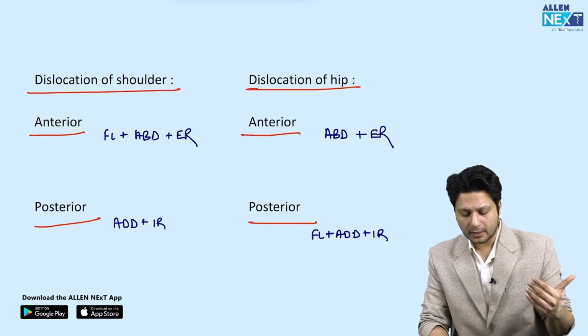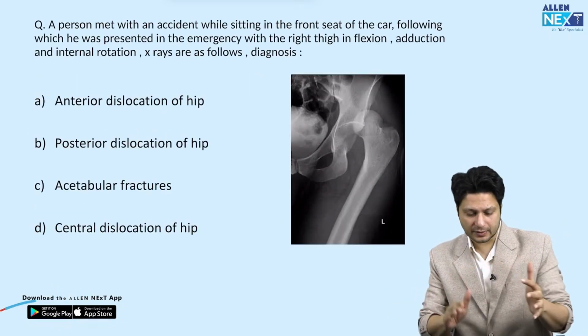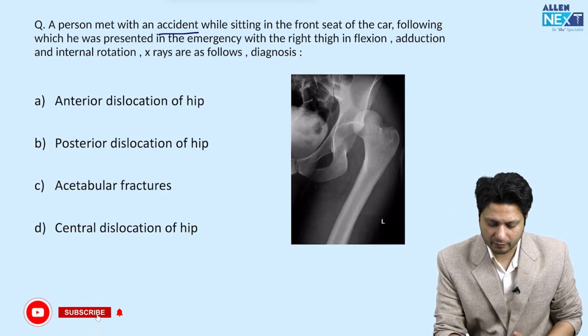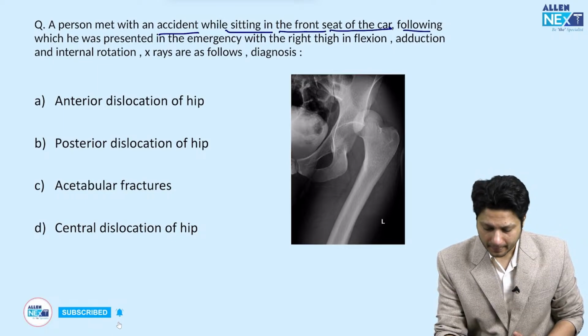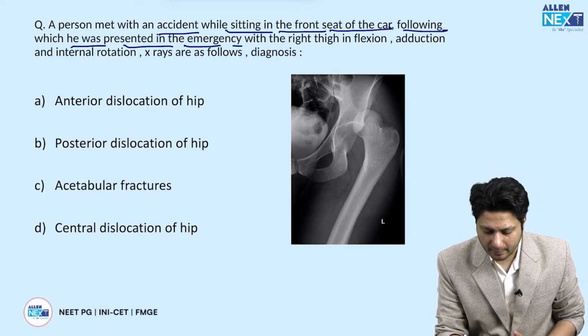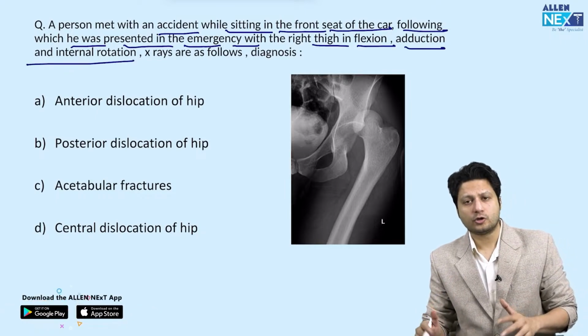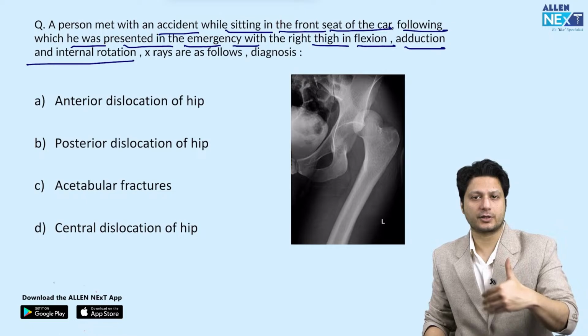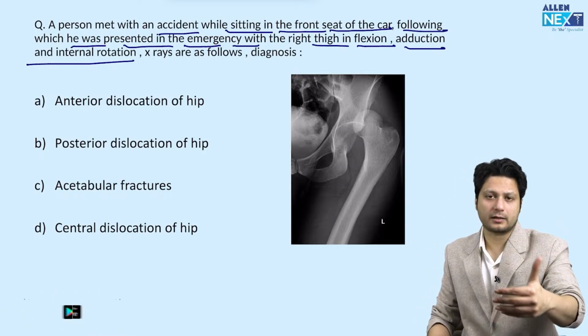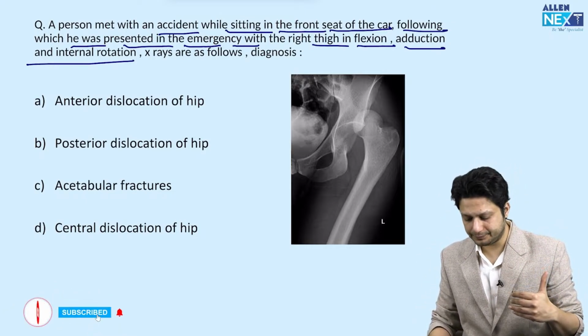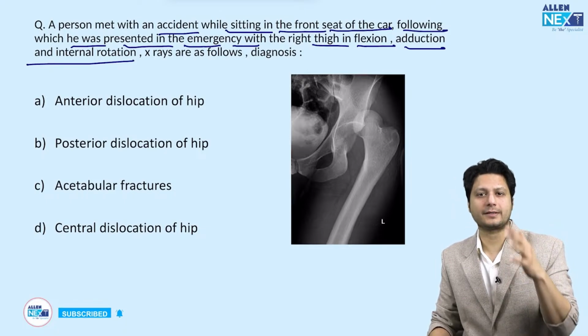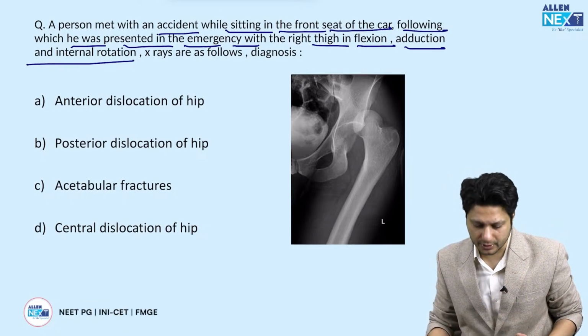Now, if you try to correlate it with this question: a person met with an accident while sitting in the front seat of the car, following which he was presented to the emergency with the right thigh in flexion, adduction and internal rotation. So what else is needed? Flexion, adduction, internal rotation. Front seat of the car, that means dashboard injury as a mechanism is also provided to you in the question, right?